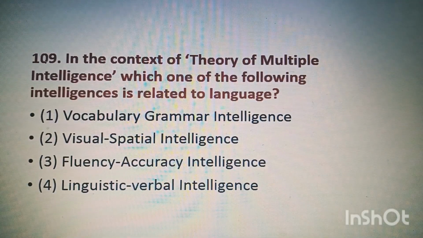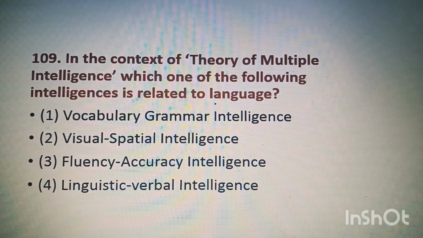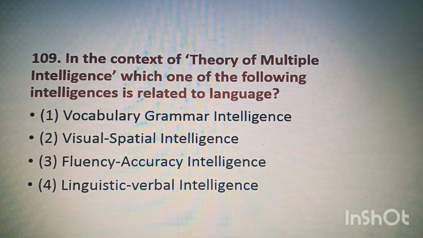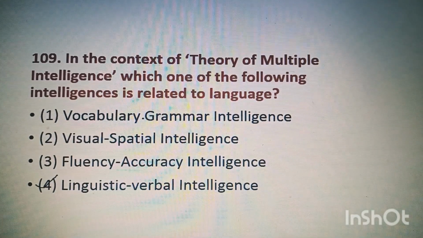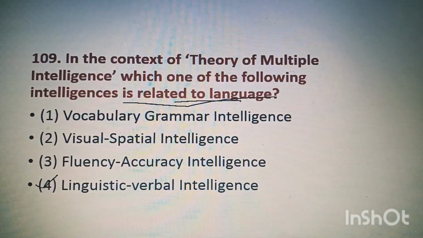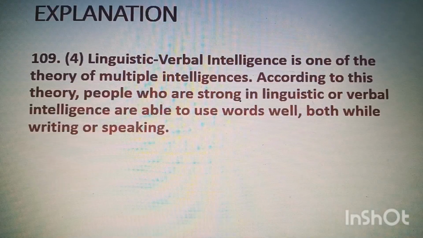Question 109. In the context of the theory of multiple intelligences, which one of the following intelligences is related to language? So, right answer is linguistic verbal intelligence. Linguistic verbal intelligence is related to language. See the explanation.